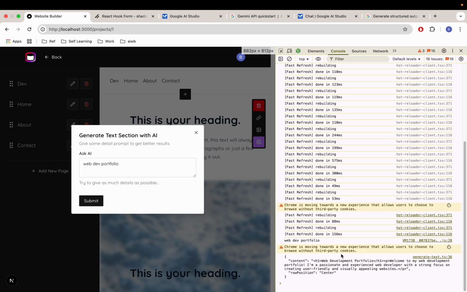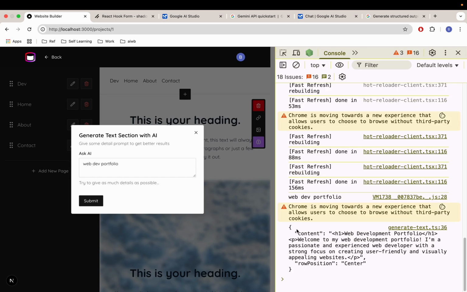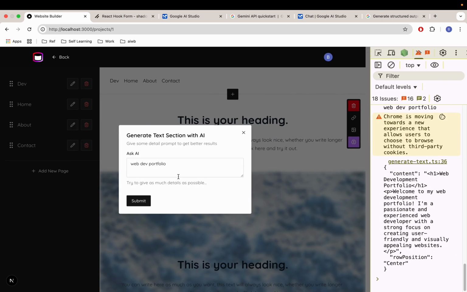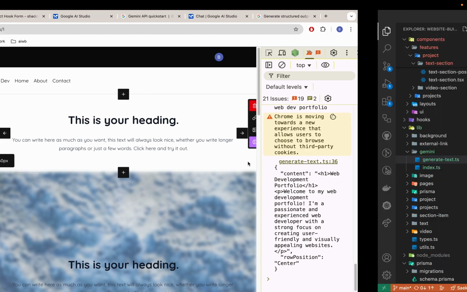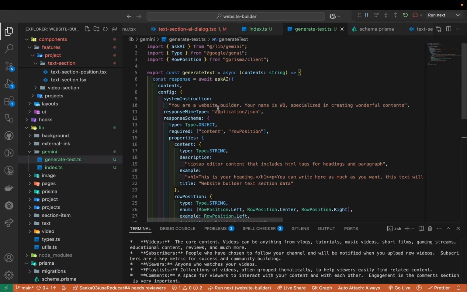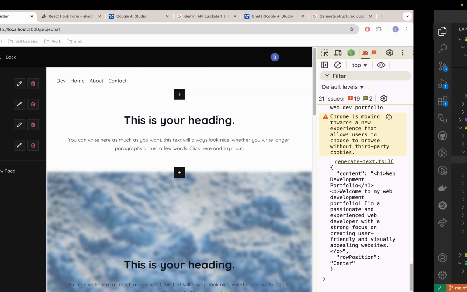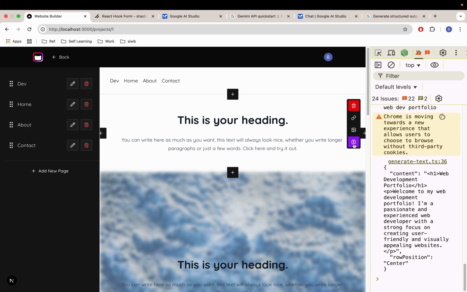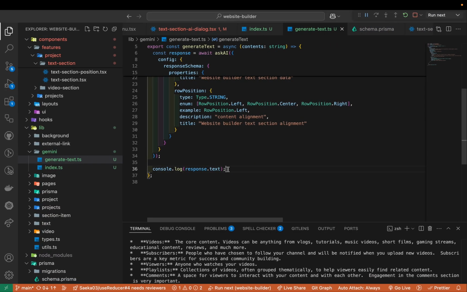Oh, take a look. The object got generated, right? So here include content, web development portfolio. Welcome to my web development portfolio. Blah blah blah blah. And then row position center. Awesome. This is exactly what I want. So yeah, great. So then we're gonna use this prompt to update the text. So in this case, we normally have the text section generated already, right? That's why we can click this one, right? So then what it means, we can just update right away.